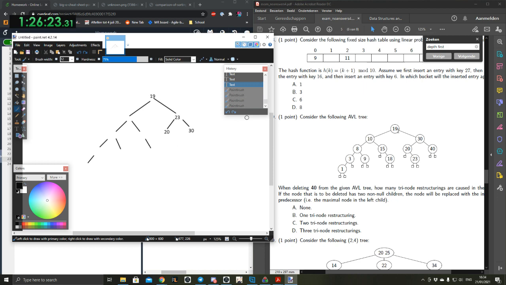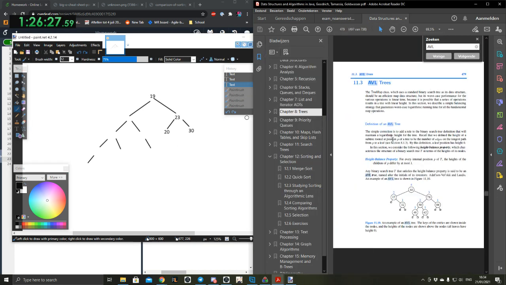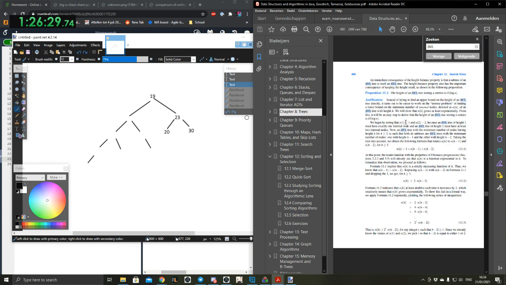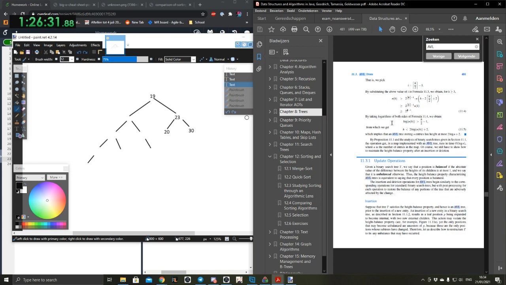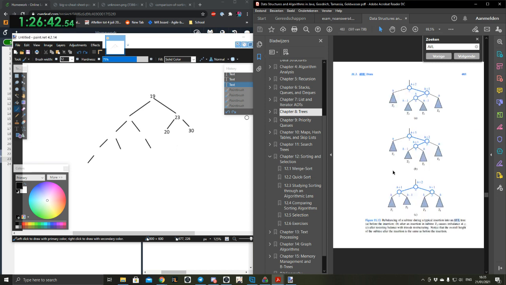But realistically speaking, actually, I'm going to look up the trinode restructuring thing, because maybe it's just in the book. Updating operations. Here, we rebalance the subtrees by calling the trinode restructuring method. There we go.